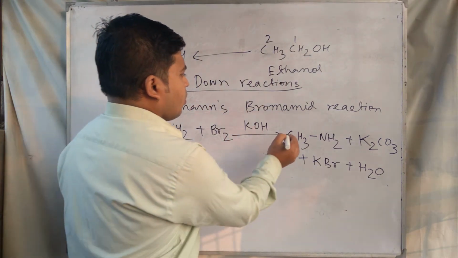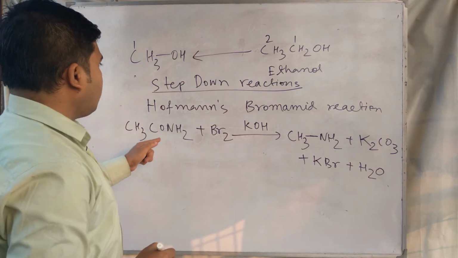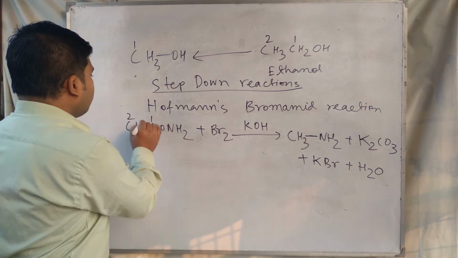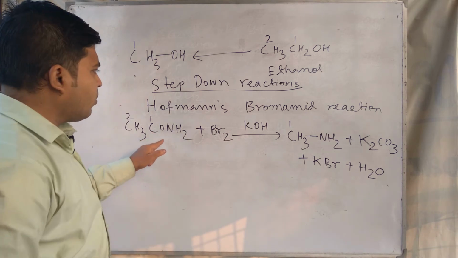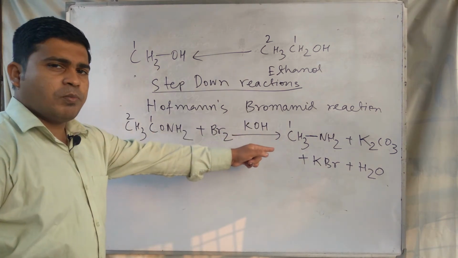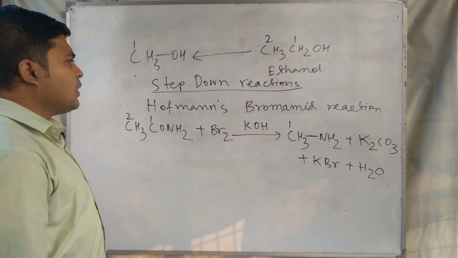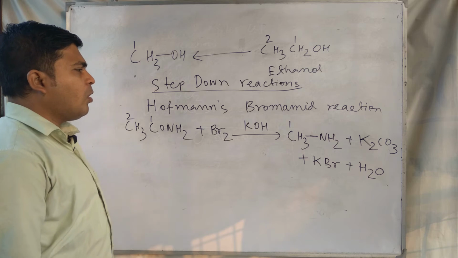So the Hofmann bromamide reaction is a step down process. Here you can see the number of carbons in the reactant is more than the number of carbons in the product. So this reaction can be used as a step down reaction.